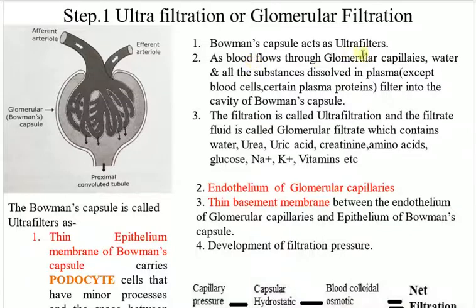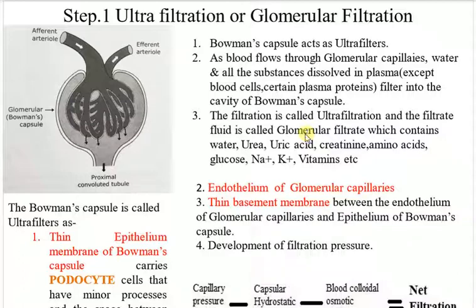As blood flows through the glomerular capillaries, water and all the substances dissolved in plasma, except blood cells and certain plasma proteins, filter into the cavity of Bowman's capsule. The blood cells and some plasma proteins remain in the blood; except for them, everything goes out.